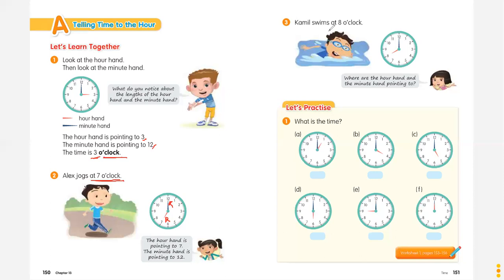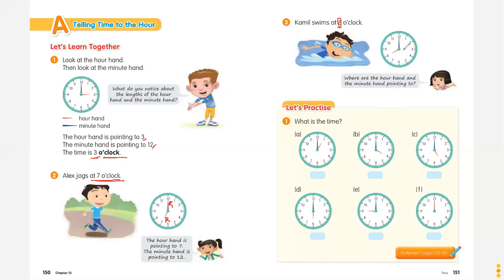Another example. Camille swims at 8 o'clock. Where are the hour hand and the minute hand pointing to? You can see 8 o'clock. So, what is on the 8? Which hand is pointing to the 8? Correct.